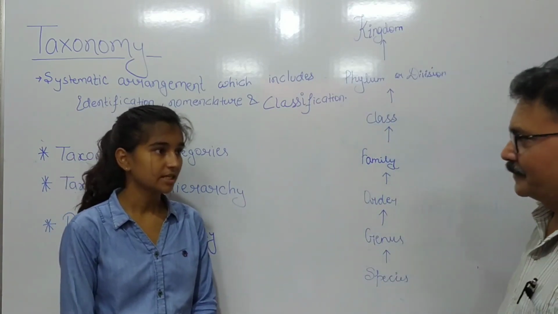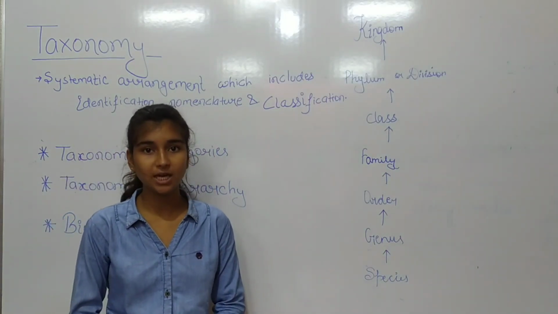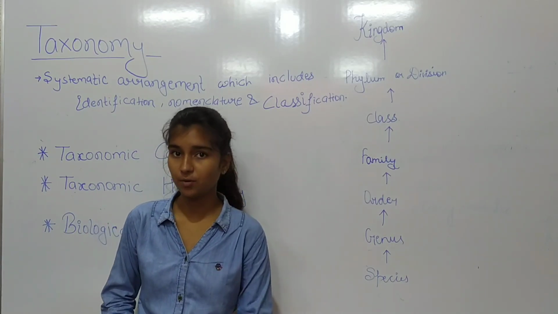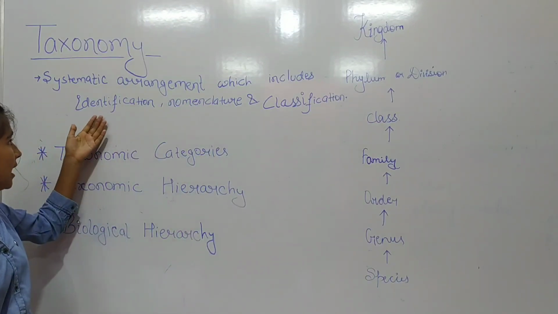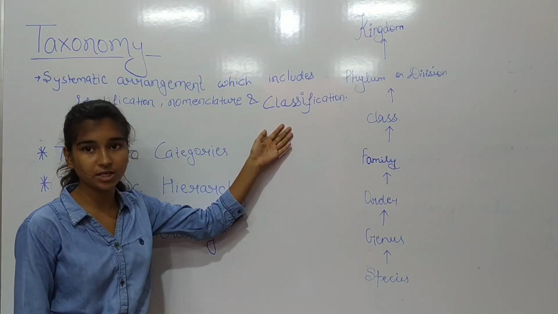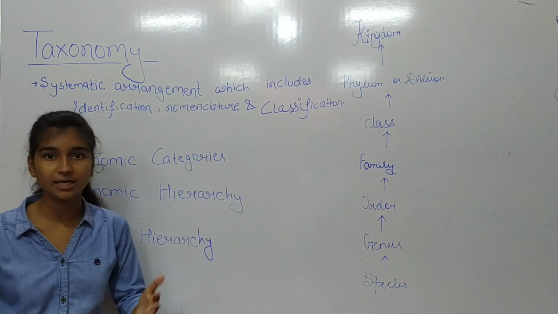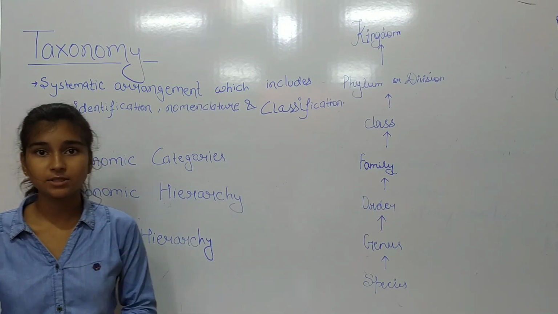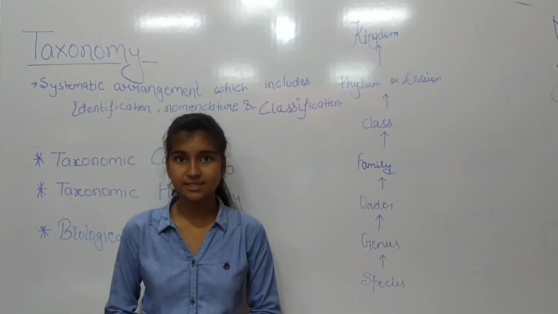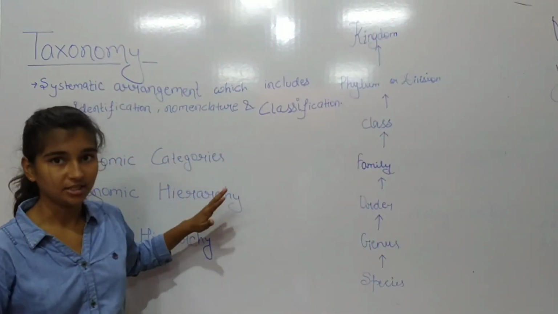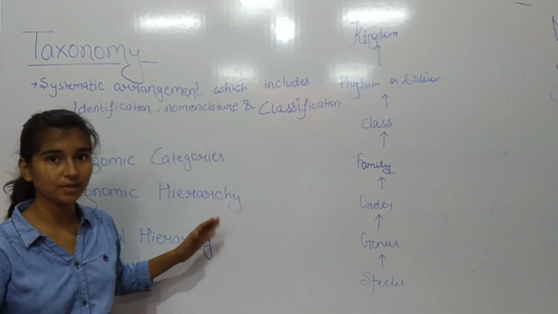Okay beta, start. Thank you so much, sir, for giving this opportunity to describe the topic taxonomy. Myself, Tripti Rai, and I am here to present the term taxonomy. Taxonomy is the systematic arrangement which includes identification, nomenclature, and classification of organisms. Classification is not a single-step process, but it involves a hierarchy of steps, in which each step represents a rank or category. Since taxonomy is an overall arrangement, these are called taxonomic categories.